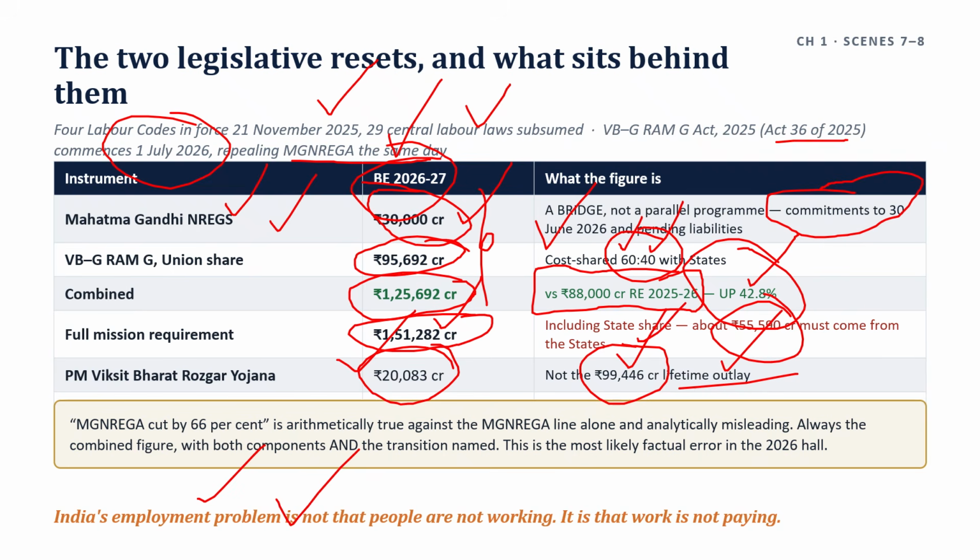Why? The same pattern: a legislative reset in the exam year, and the rural employment head has produced a question repeatedly. What separates this answer from a scheme recital is the 125-day rise and the state share gap. And then comes the third one.